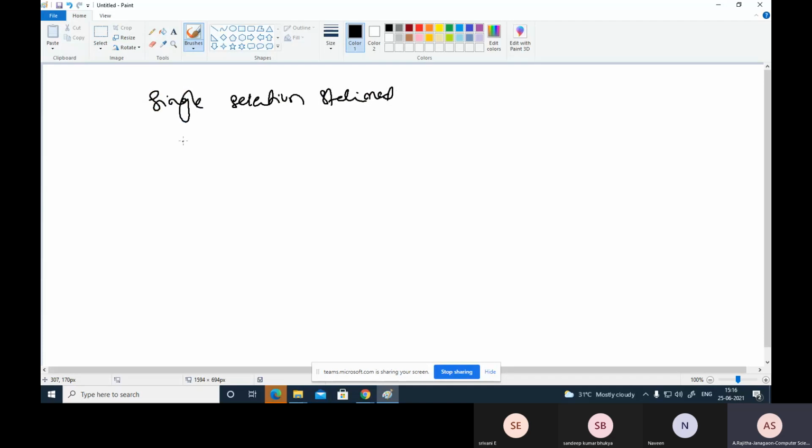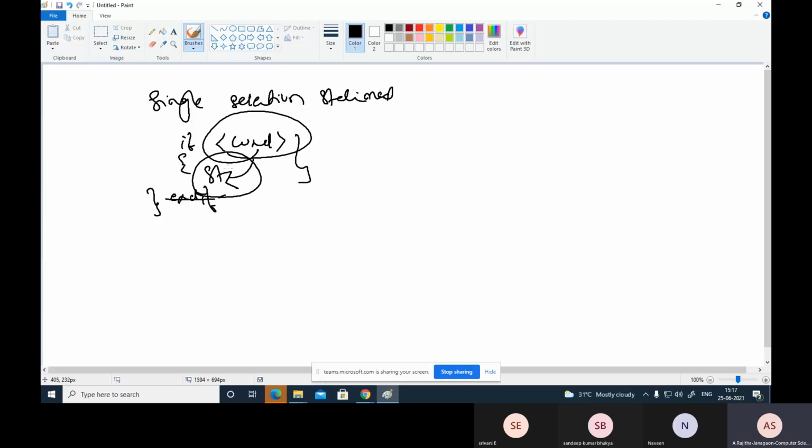Suppose you write an if condition and write some statement inside, with a beginning and an end. This is the single selection. If the condition is satisfied, only this is selected. Otherwise, this is ignored. So this is the single selection statement.